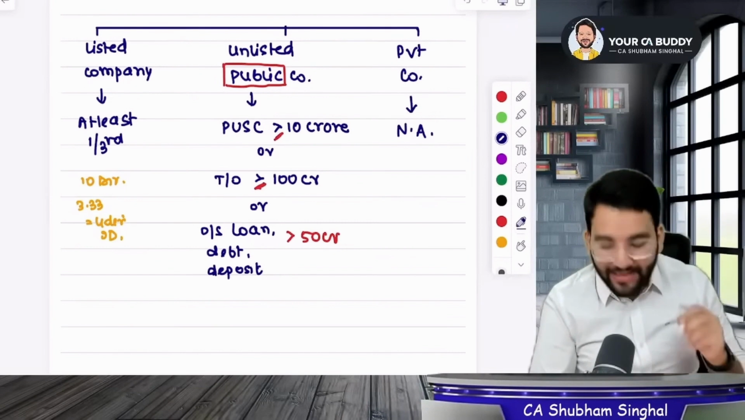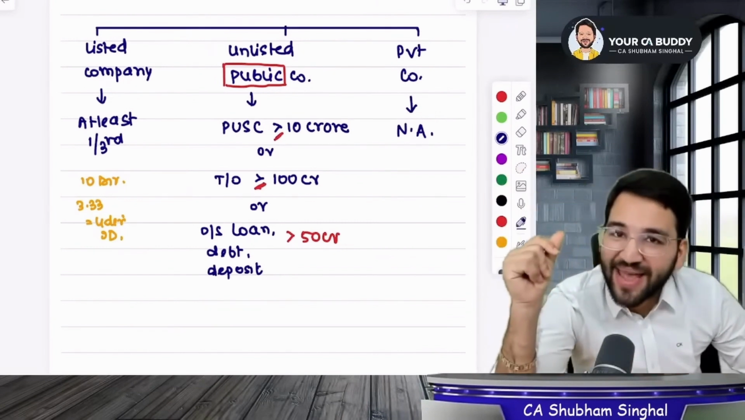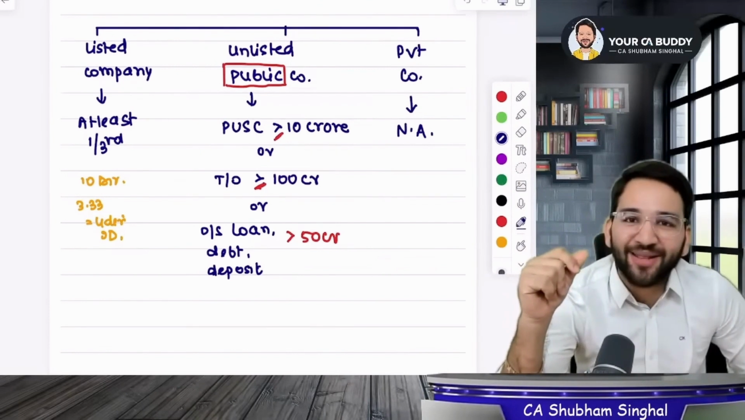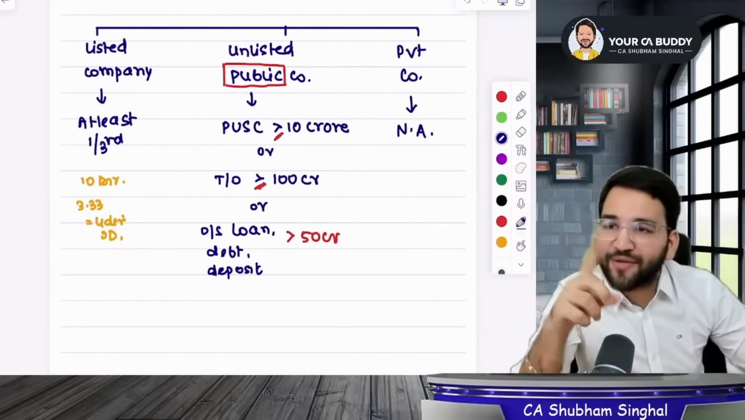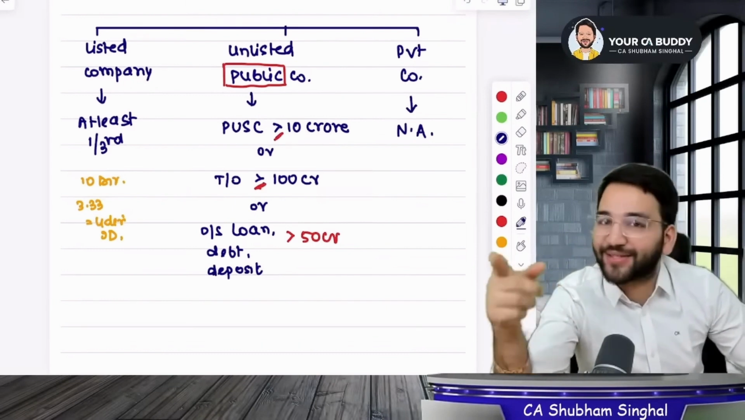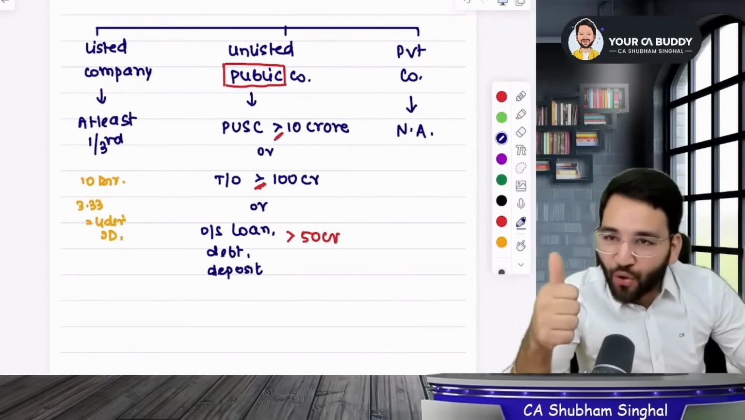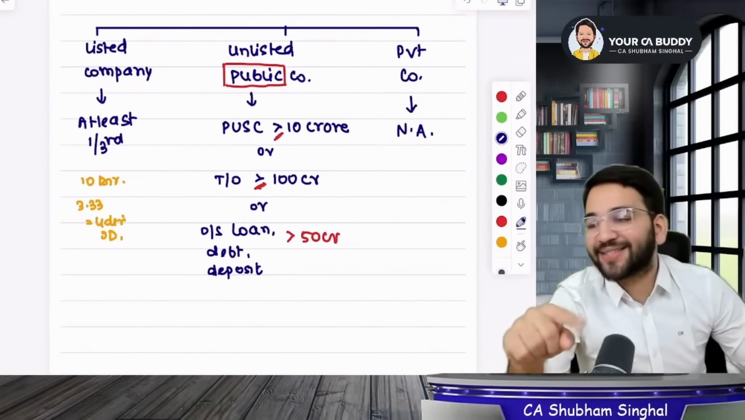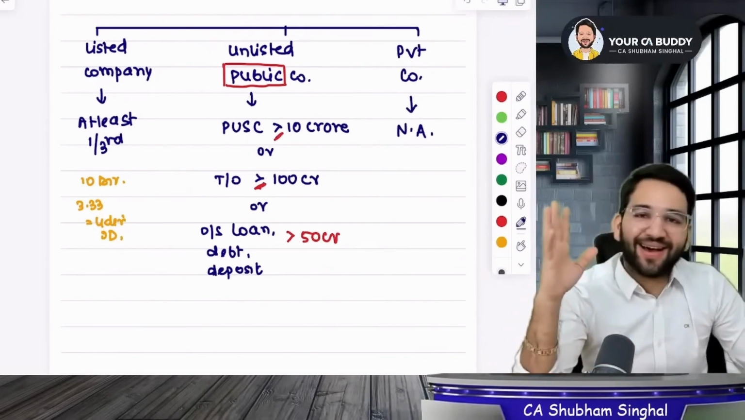So now this is the limit for unlisted public company. Keep all this in mind. Did you understand all of this? Look at me, students, so that you can understand it in a better way. So remember these limits, as this is important. An unlisted public company's paid up share capital should be 10 crores or more. Turnover should be 100 crores or more than that. And outstanding loan, debenture, deposits should be more than 50 crores.